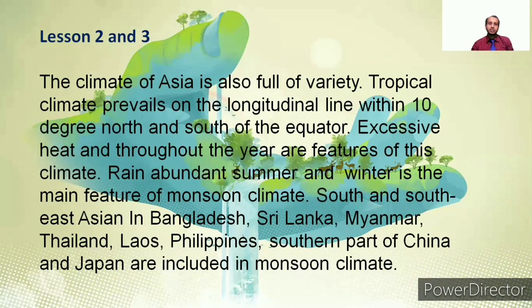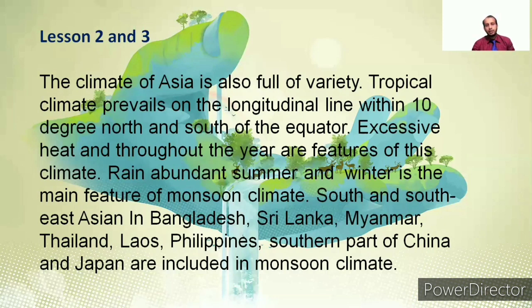The climate of Asia is also full of variety. Tropical climate prevails on the longitudinal line within 10 degrees north and south of the equator. Excessive heat throughout the year is a feature of this climate.